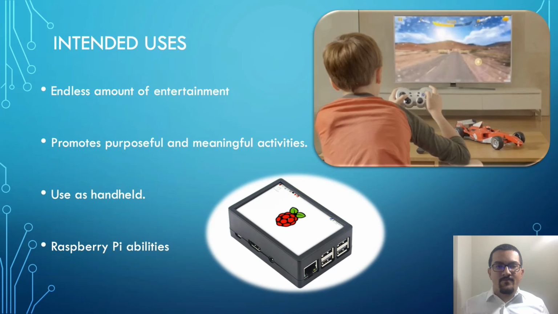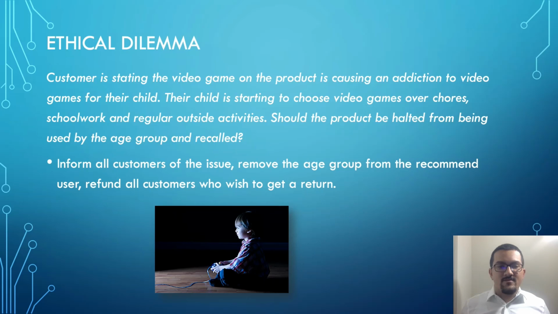With every new invention, our product, we must ask ourselves the question, how do we handle the ethical dilemmas? Here we come up with an ethical dilemma where customers state that the video game on the product is causing an addiction to video games for their child. Their child is starting to choose video games over chores, schoolwork, and regular outside activities. Should the product be halted from being used by the age group and recalled? So we chose that we would like to inform all our customers of the issue, remove the age group from our recommended user group, and refund all customers who wish to return it.